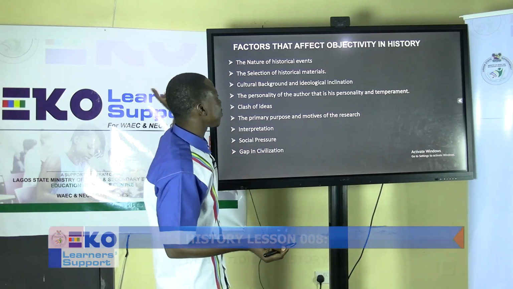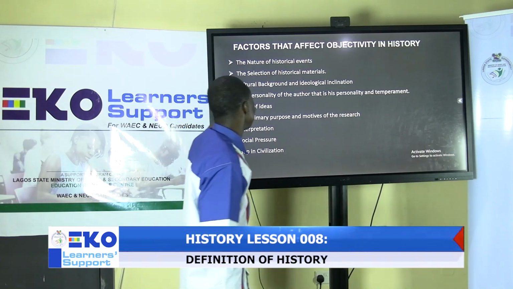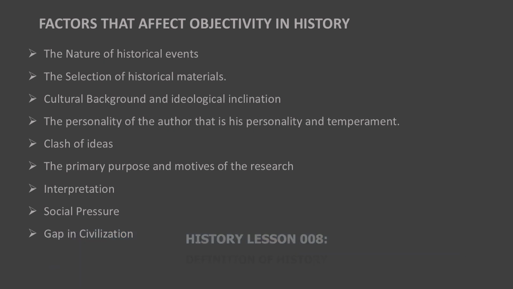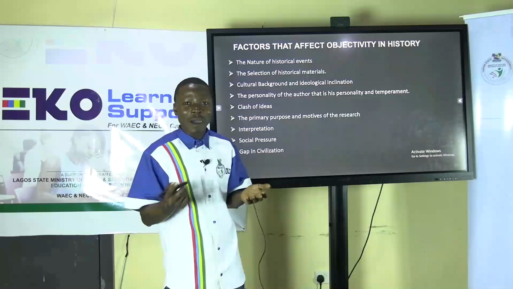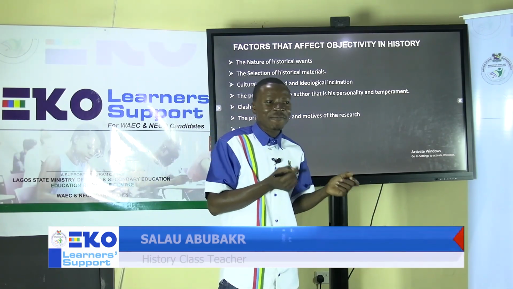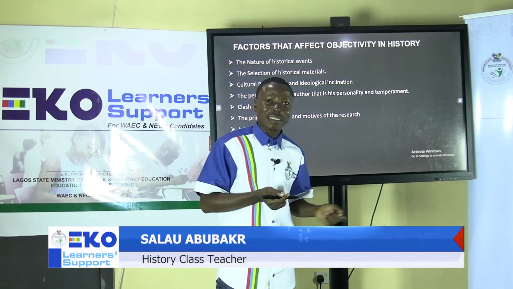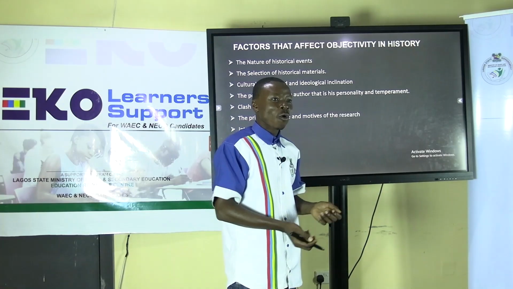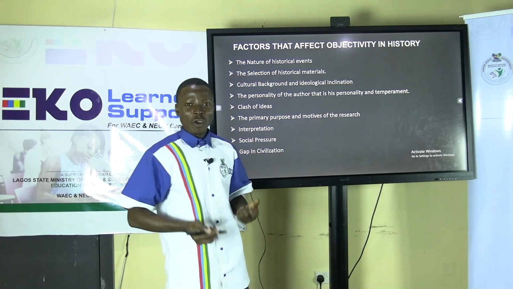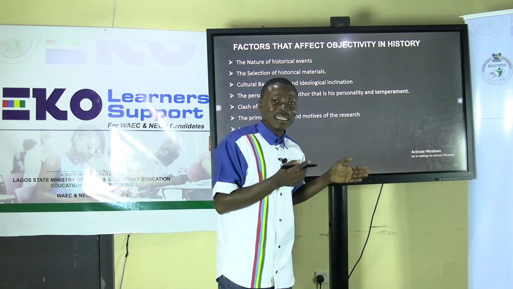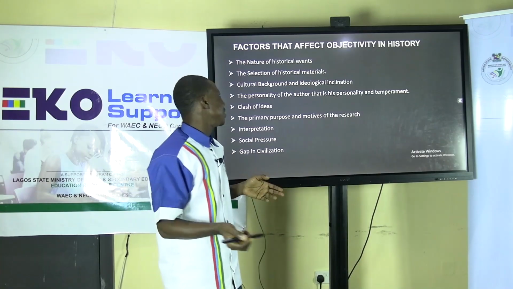When we look at the factors that affect objectivity in history, we will look at the nature of historical events and the selection of historical materials. Because of the way a historical event happens, the people writing about it may not understand it favorably or vividly, and it will affect objectivity in history. Then we look at the nature of materials. The type of materials historians collect in the reconstruction of past events can also affect the level of objectivity attained in the work.